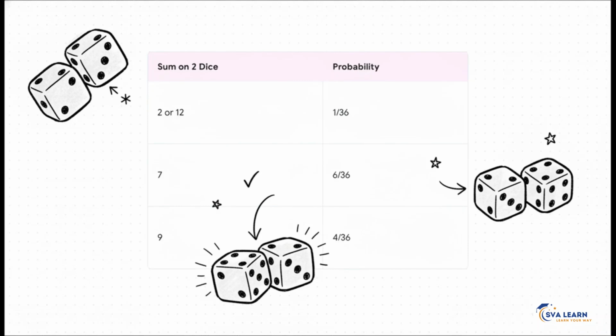A sum of 2 or 12? Well, that's just 1 out of 36 each. A sum of 7? That's your peak, that's 6 out of 36. A sum of 9? 4 out of 36. Having these specific benchmarks locked in your head will let you instantly verify your dice sum fractions under intense exam pressure, so you don't have to draw out a massive 36-item grid every single time. It's a huge time saver.